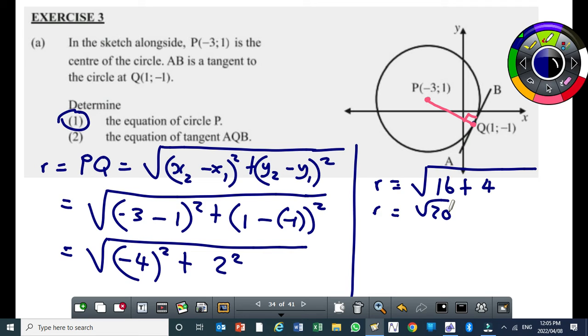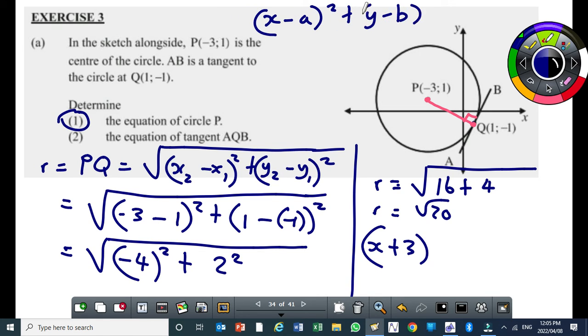Therefore, the equation of the circle will be x plus 3. Okay? Remember the general equation is x minus a squared plus y minus b squared is equal to r squared. So if the x value at the center is negative, you put the negative value there, you end up having a plus.